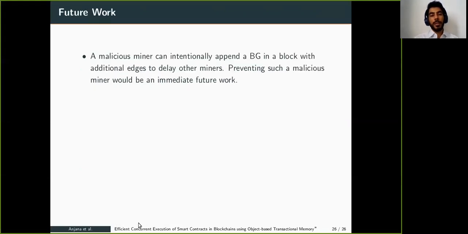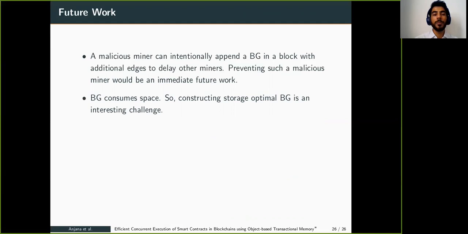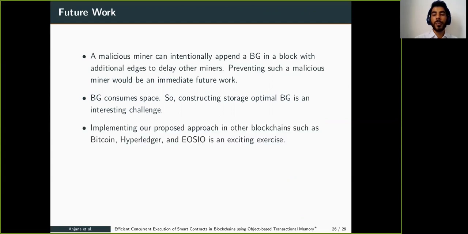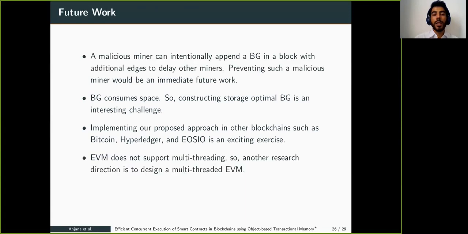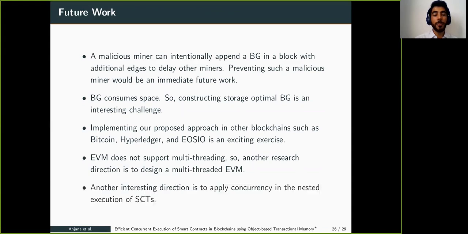As part of future work, a malicious miner can intentionally append a block graph with more edges to delay other miners. Preventing such malicious miners is one interesting direction to work on. Block graph size is another important point, so constructing a storage-optimal block graph is one direction. Implementing our approach for Bitcoin, Hyperledger, and EOS is another direction. Designing a multi-threaded EVM is another direction we can work on. Another interesting direction is to apply concurrency in the nested execution of SCTs.